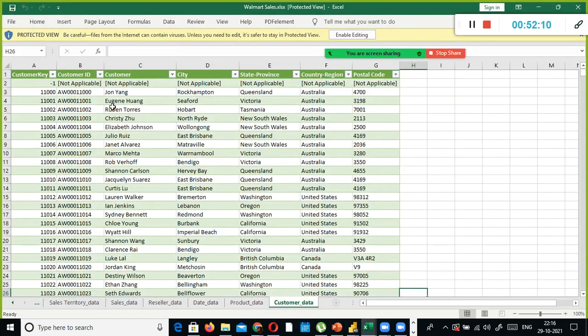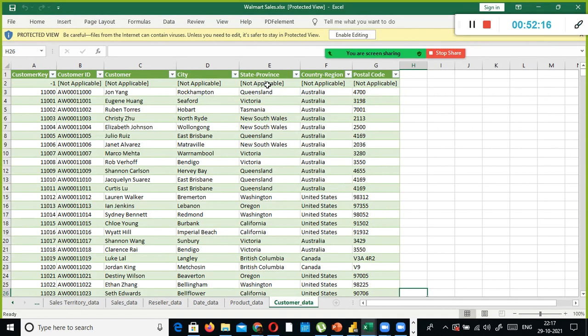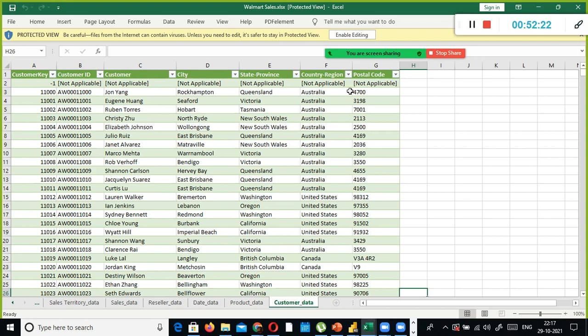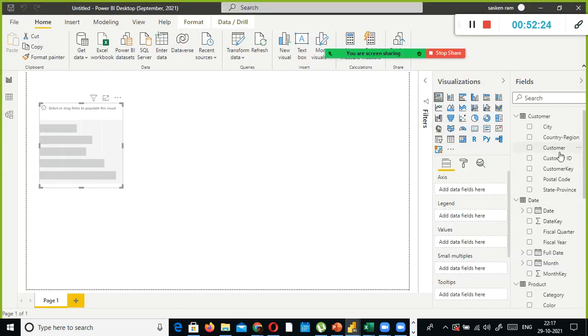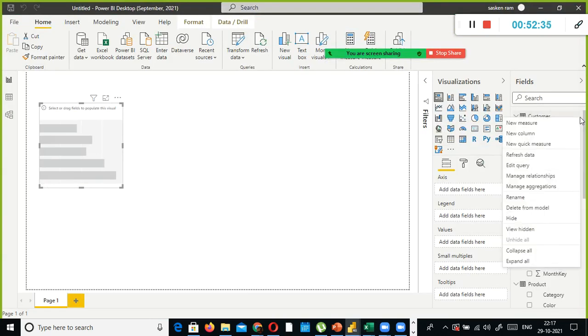You have three, six, seven columns: city, country region, state province, postal code, customer key, and customer ID. The column names are not displaying in this order.